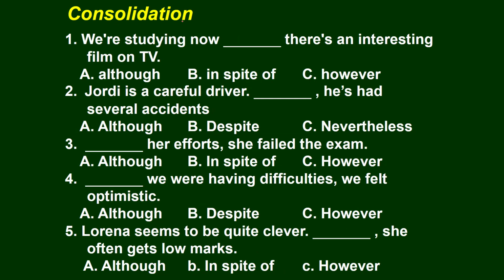And consolidation. Number 1. We are studying now and there is an interesting film on TV. So there is no comma here. That's why we should use although. Number 2. Jordi is a careful driver, and there is a comma here. So we can use however or nevertheless because there are two sentences here. So it is C, nevertheless.